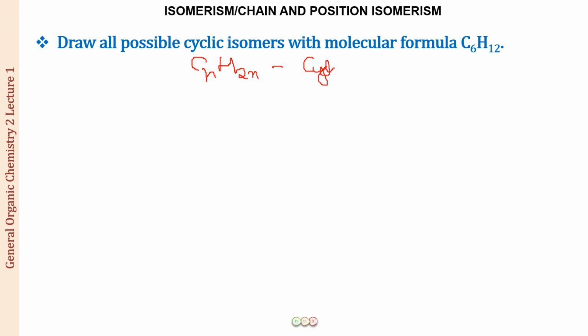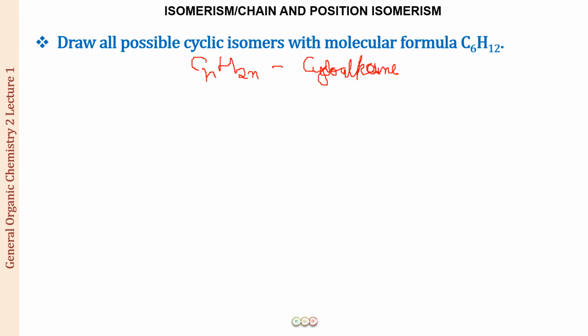Along with it, it is also the general formula for an alkene. For an alkane, the general formula is CnH2n+2. Sorry, it is an A over here. So it is a cycloalkane, CnH2n. If it is an aliphatic hydrocarbon, if it would have been an alkane, the general formula would have been CnH2n plus 2. For an alkene, it is CnH2n, and for an alkyne, it is CnH2n minus 2.